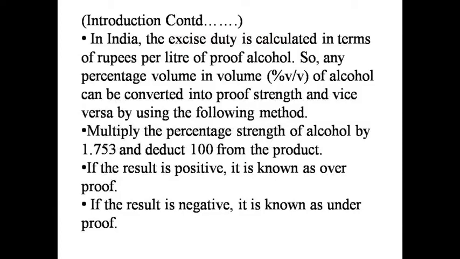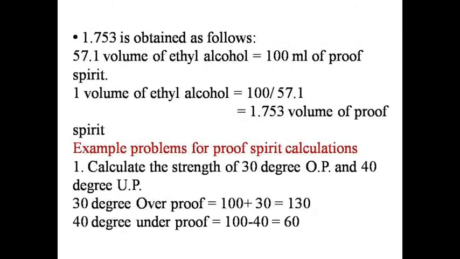In India, excise duty is calculated in terms of rupees per liter of proof alcohol. So, any percentage volume in volume of alcohol can be converted into proof strength and vice versa by using the following method. Multiply the percentage strength of alcohol by 1.753 and deduct 100 from the product. If the result is positive, it is known as overproof. If the result is negative, it is known as underproof.